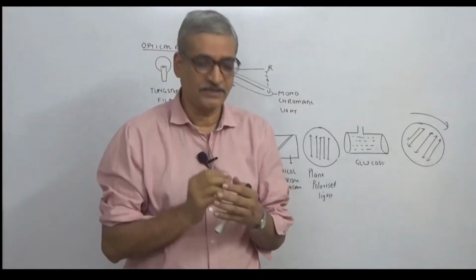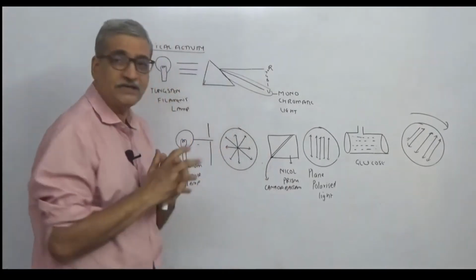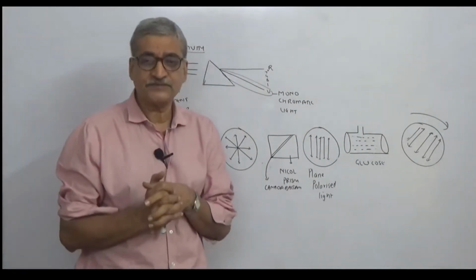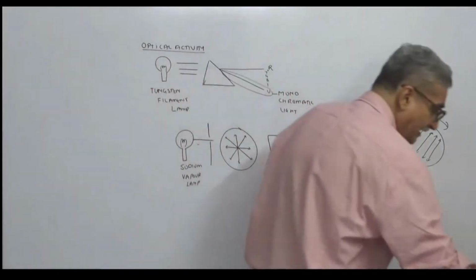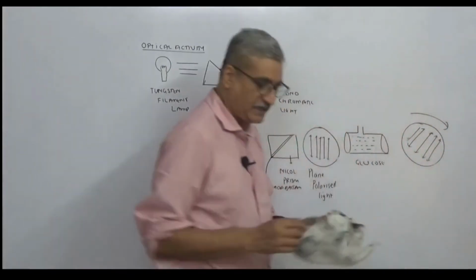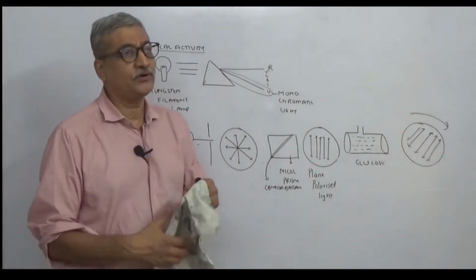Three definitions we have learnt. Is this clear? Then what are we coming to? We are coming to the next point, that is, why does it show optical activity? I'll finish optical activity today. Tomorrow I think is what?